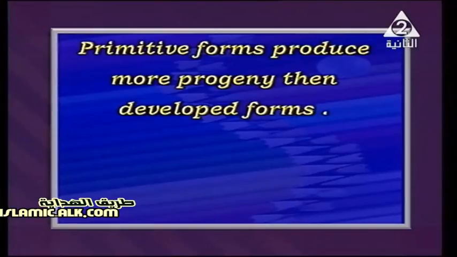The primitive forms give us a large number of progeny, or a large number of offspring. On the other hand, the developed or advanced forms give us a small number, or few progeny or offspring. I hope that you got the difference between primitive and developed forms.